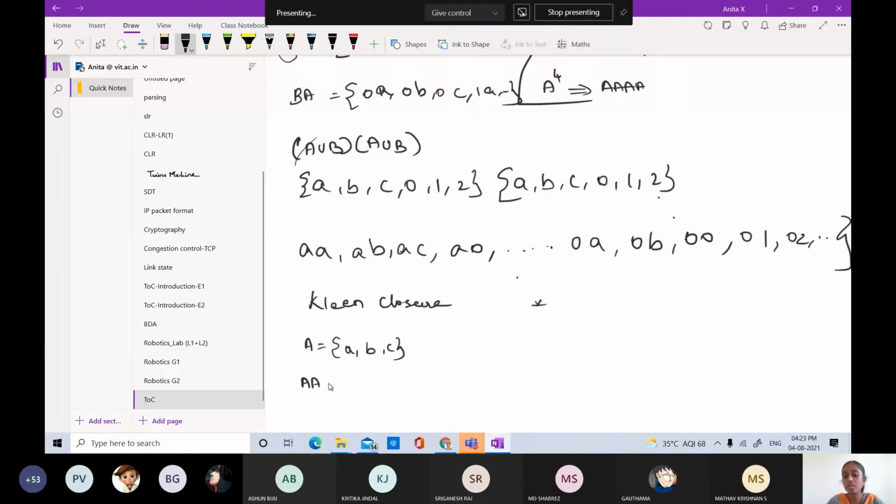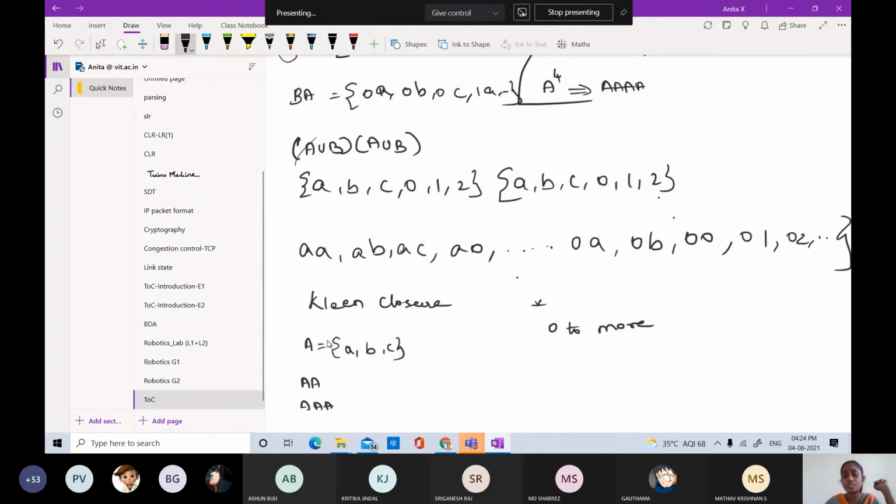How many times have we concatenated? Twice we have concatenated, and here we have concatenated thrice, right? Whereas in the case of Kleene closure, we are performing this concatenation 0 or more times.